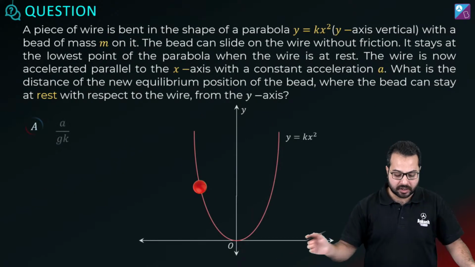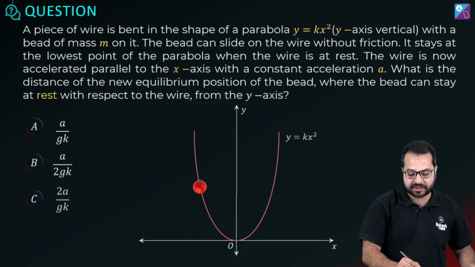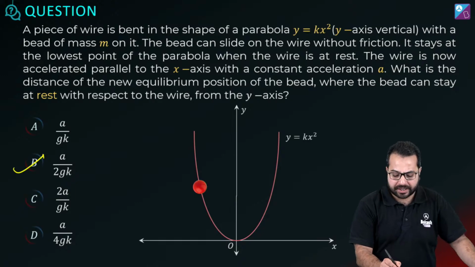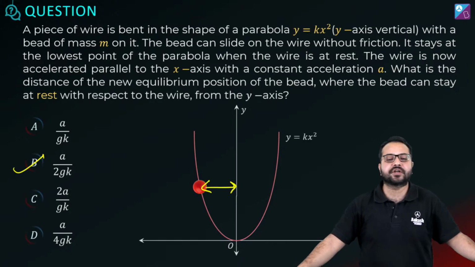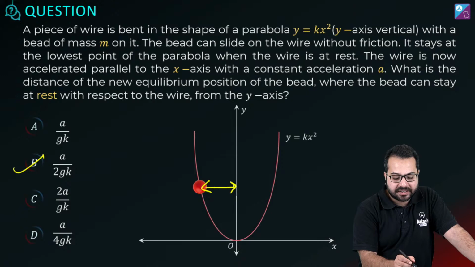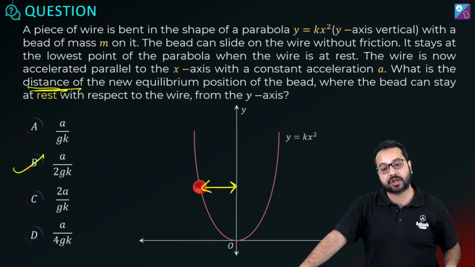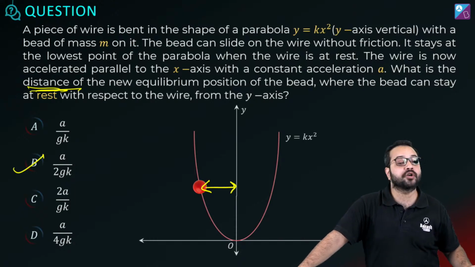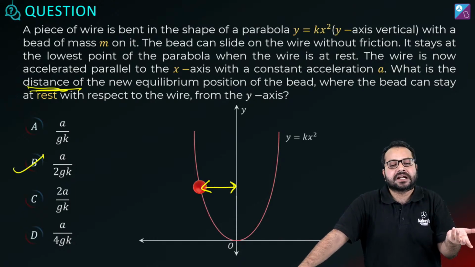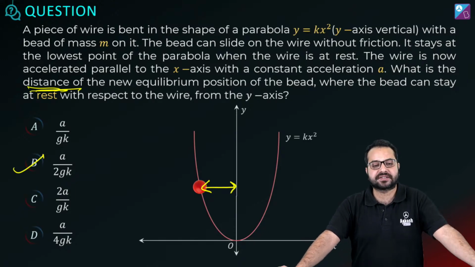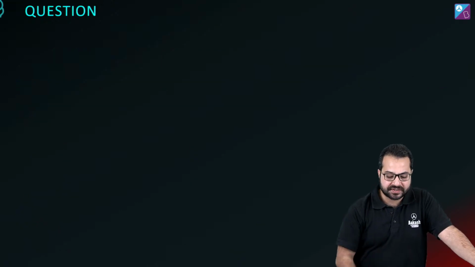You can see that option B will be the right option. x is in the second quadrant, hence x is negative. Yes, it will be negative. This x is obviously going to be negative, but what is it asking? It is asking the distance, so we don't care about positive or negative. If it asked for the coordinate, we would have said minus a upon 2kg. But it is asking for distance, so I'm only working with magnitude and don't have to worry about the sign. Okay, so this is clear.